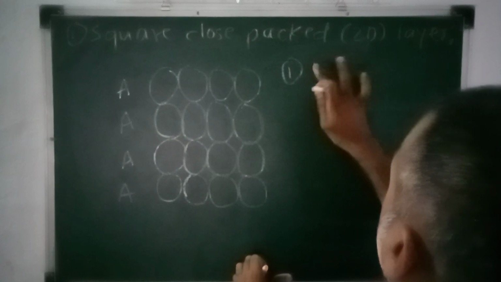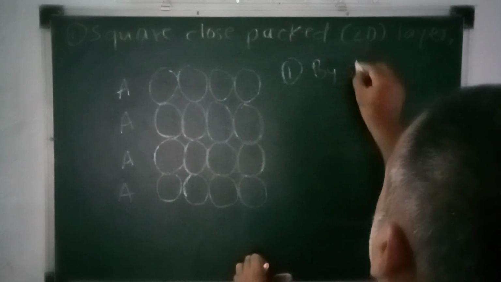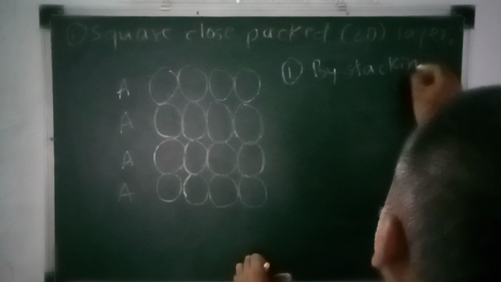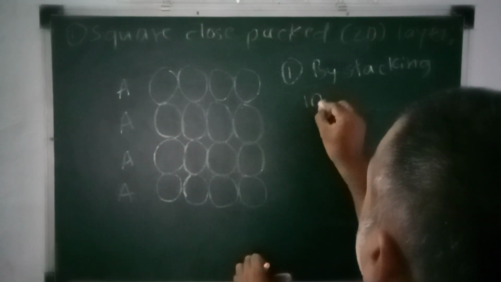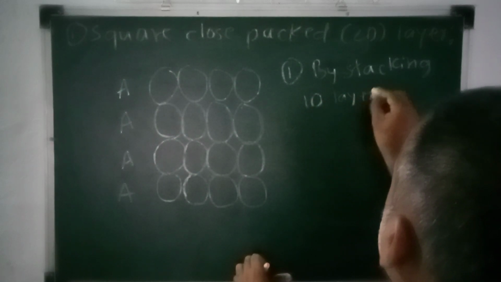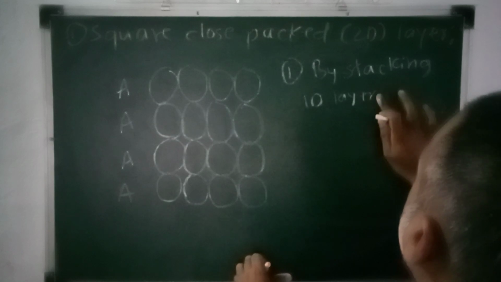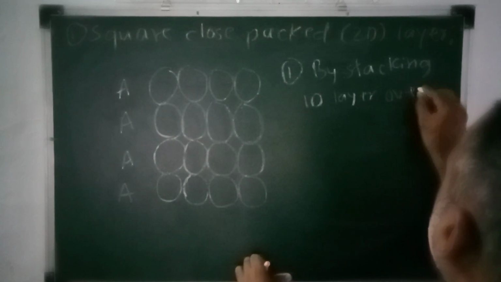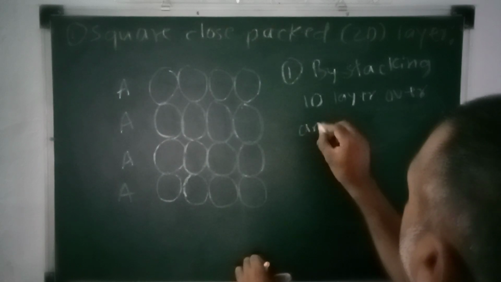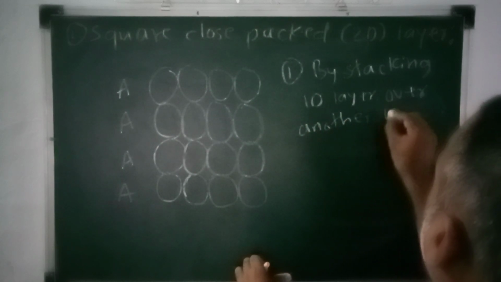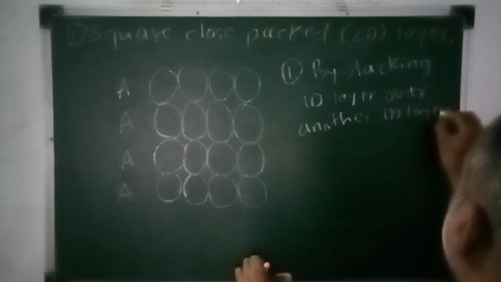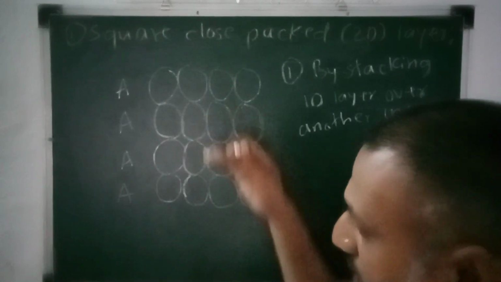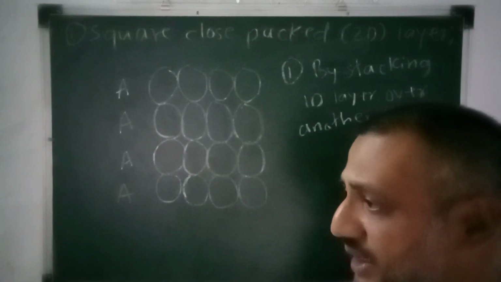It is formed by stacking one-dimensional layers, one dimensional layer over another one-dimensional layer, exactly above the other one-dimensional layer.